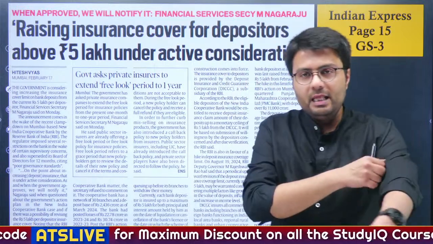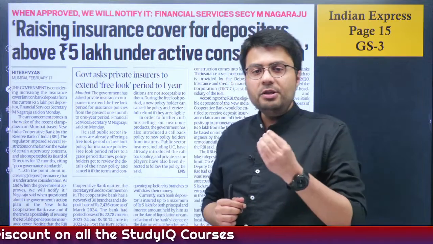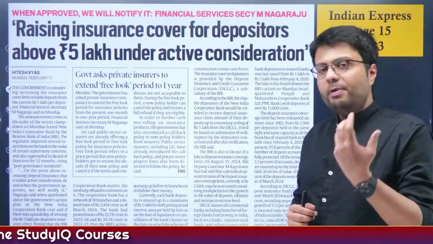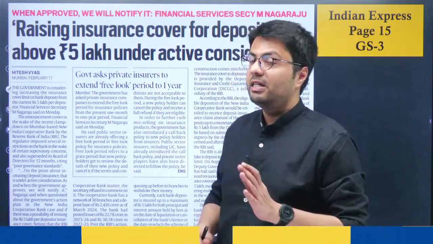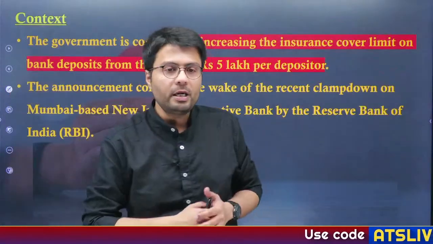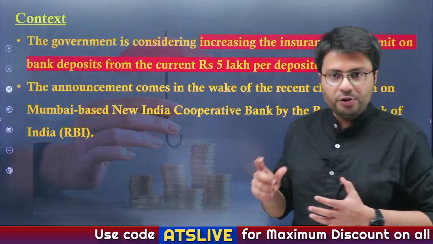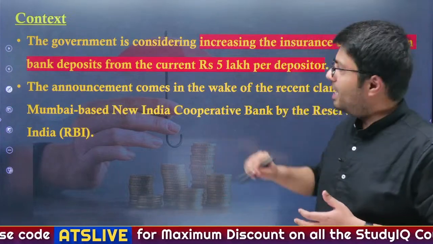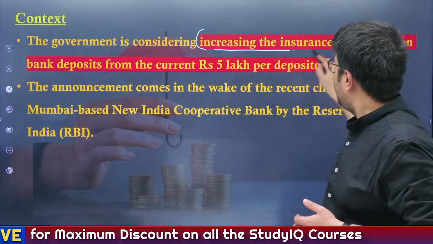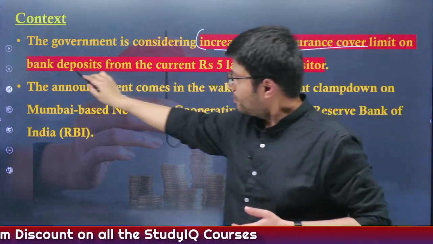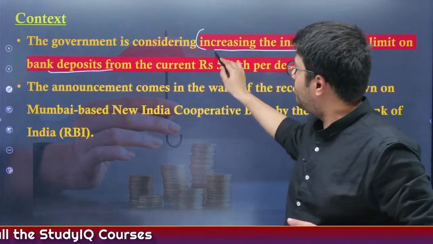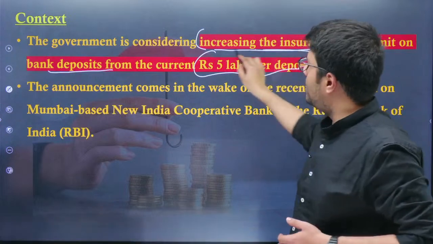Now moving to the next article. This article actually appeared in the business page of the Indian Express newspaper, and it states, raising insurance cover for depositors above 5 lakh rupees is under active consideration. And why has this news been reported? Because the Secretary of the Department of Financial Services in the Ministry of Finance has said that the government is actively considering increasing the insurance cover limit, which is provided for bank deposits, from the current 5 lakh rupees per depositor.